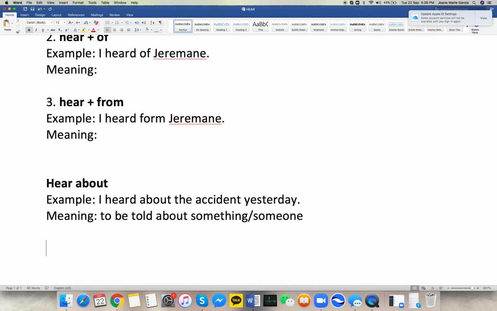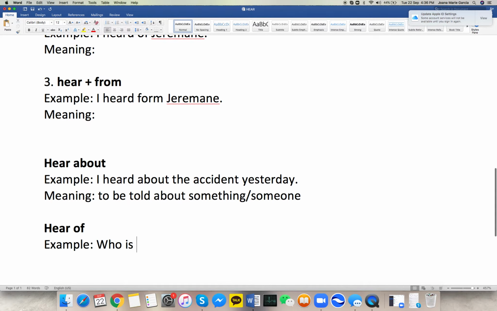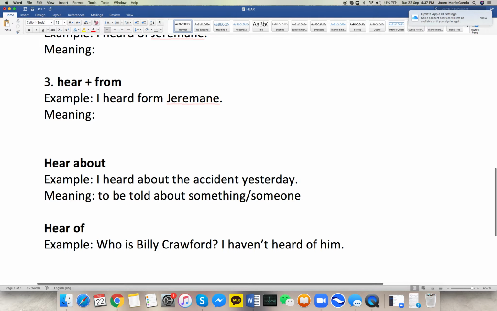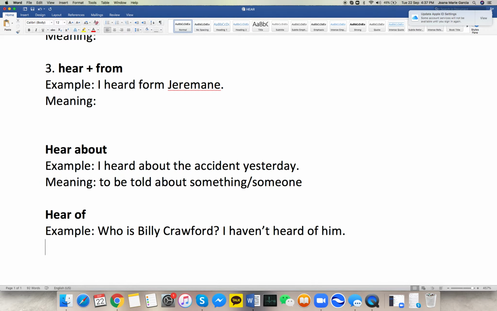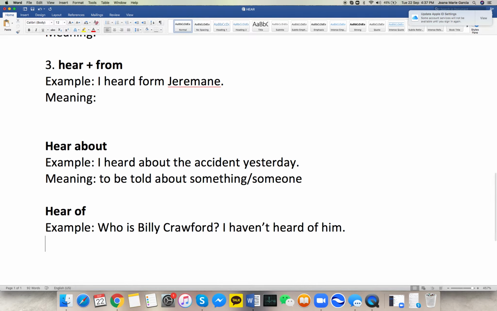And then hear of. An example would be: who is Billy Crawford? I haven't heard of him. By the way, I'm a fan of Billy Crawford. I'm not saying that I don't know him or he's not famous. He is quite famous, actually. I just want to use his name for the examples, and my books used to have his name all throughout, so it is no negative meaning.